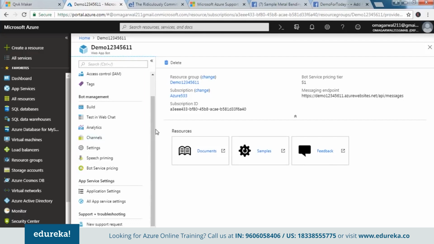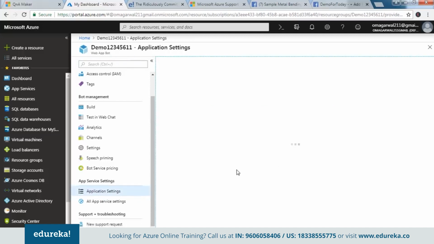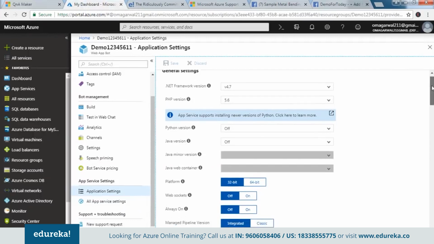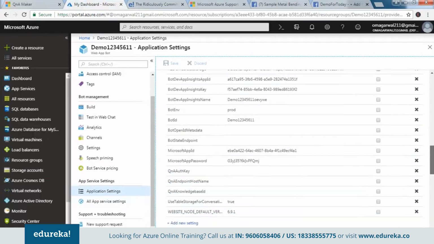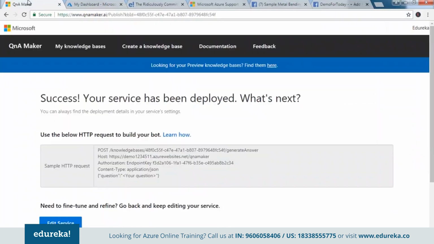But first and foremost, what I'm going to do now is I'm going to go ahead and connect the knowledge base to my chatbot. How do we do that? We come here and we click on application settings. Once I open that, I would be entering the details that we have here, the connections or the endpoints. There you go. So I have to scroll down, and these are the 3 fields that I need to enter here.